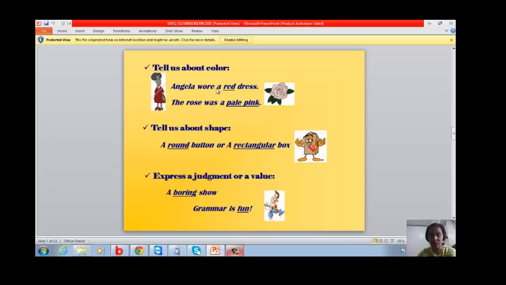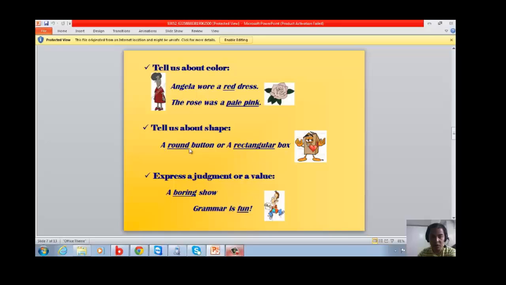And we should remember that the adjective always comes before the noun. And another one is the rose was a pale pink. The rose is the noun, and the pale pink is the color of the rose. Okay?